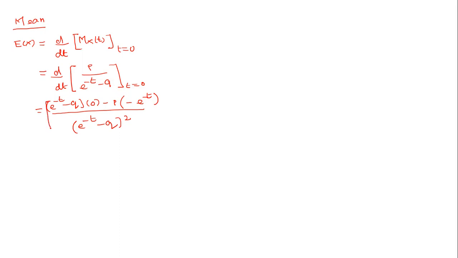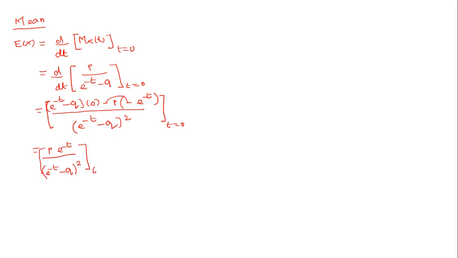Before applying t equal to 0, let us simplify so that we can use this answer for the second order moment. So minus and minus becomes plus. The answer is p e power minus t divided by (e power minus t minus q) the whole square, at t equal to 0.